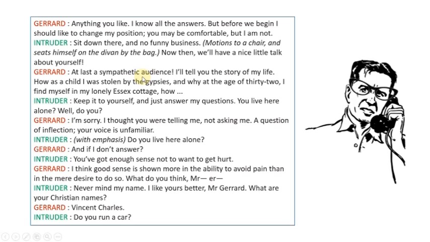He says that he has got a person who wants to know about his past. Then he tells him that when he was a child, he was stolen by a group of gypsies, and why at the age of 32 he was living all alone in that small cottage. By saying this, he wanted to create suspense around the intruder.